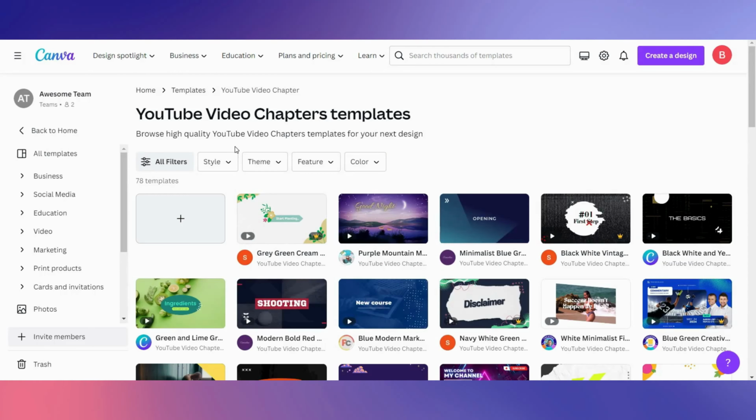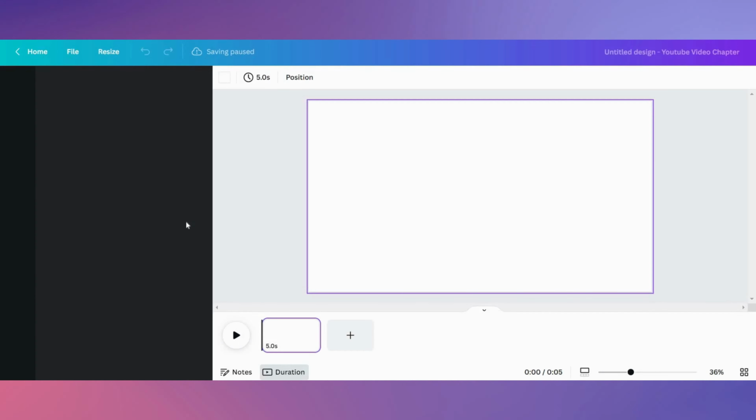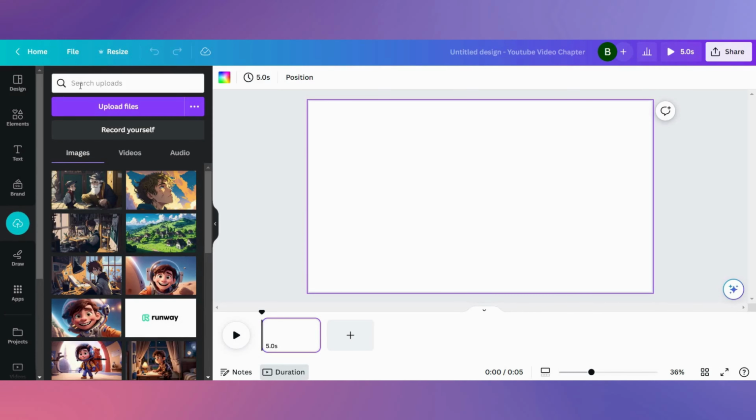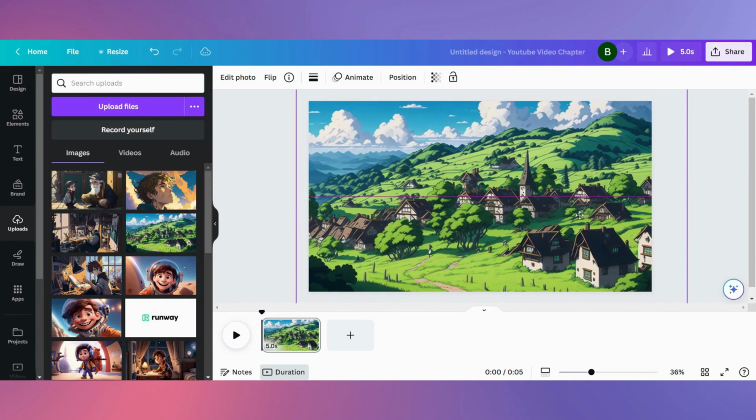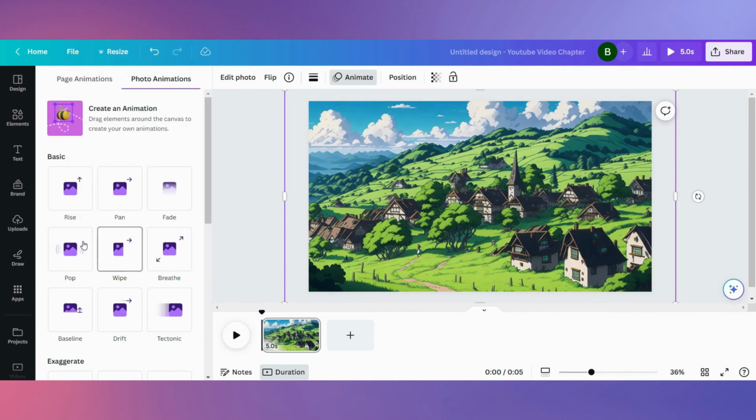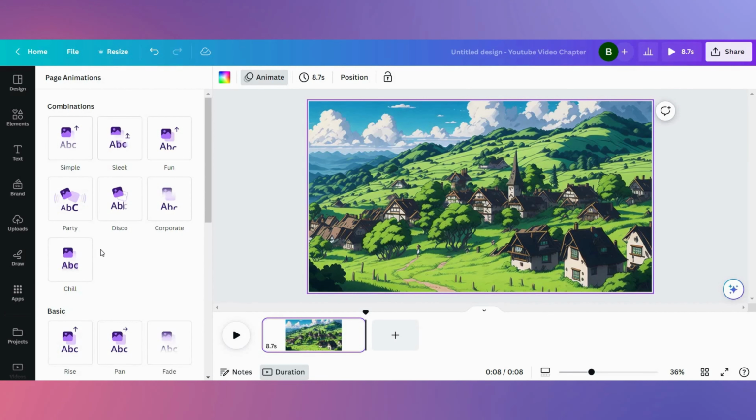Now go to Canva.com and under Templates select YouTube Video Chapters and upload all your AI images into Canva by clicking on Upload. Click on the image to put it on your blank canvas and stretch it out so it goes past the canvas and extend the length of the scene.